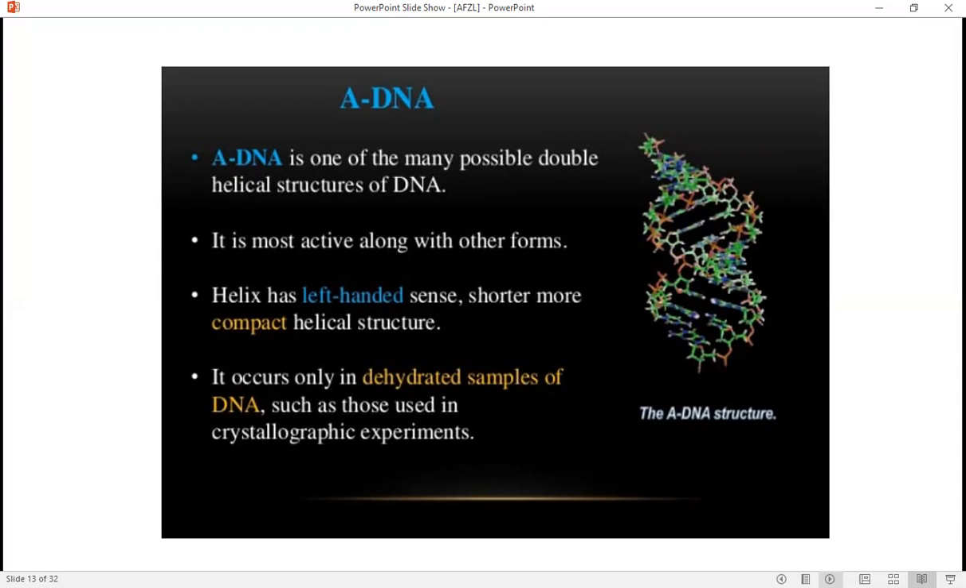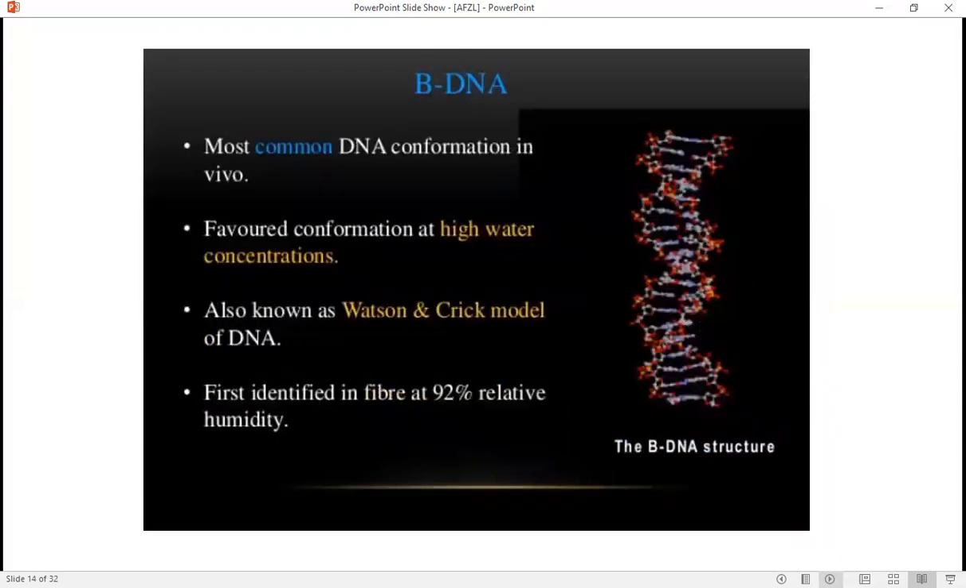Here is the B-DNA. Most common DNA conformation in vivo. It means they are present inside the cells. Favored conformation at high water concentrations. They are also known as Watson and Crick model of DNA. This is the most widely accepted model of the DNA. This is firstly identified in fiber at 92% relative humidity, which means there is 92% of water present in this DNA.